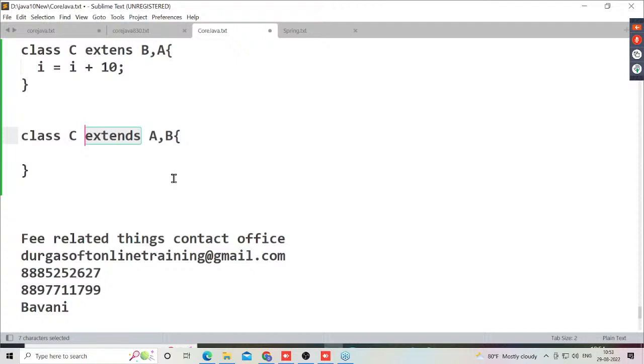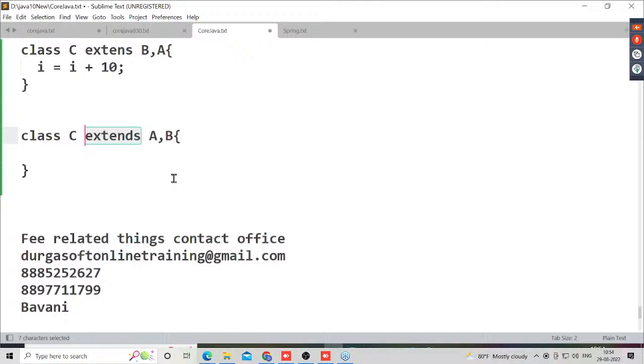Yes, sir. Are all of you getting my point or not? So how has Java restricted multiple inheritance? Java has defined the extends keyword in such a way as to allow only one superclass name in the class declaration, not more than one superclass name. Right? Class C extends A, up to that it's valid. Whenever a comma is provided after one superclass, the compiler will raise an error.